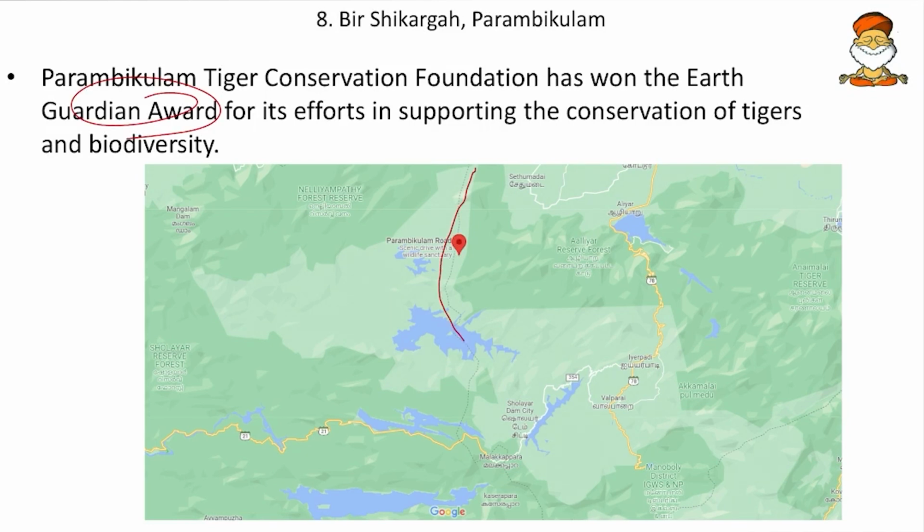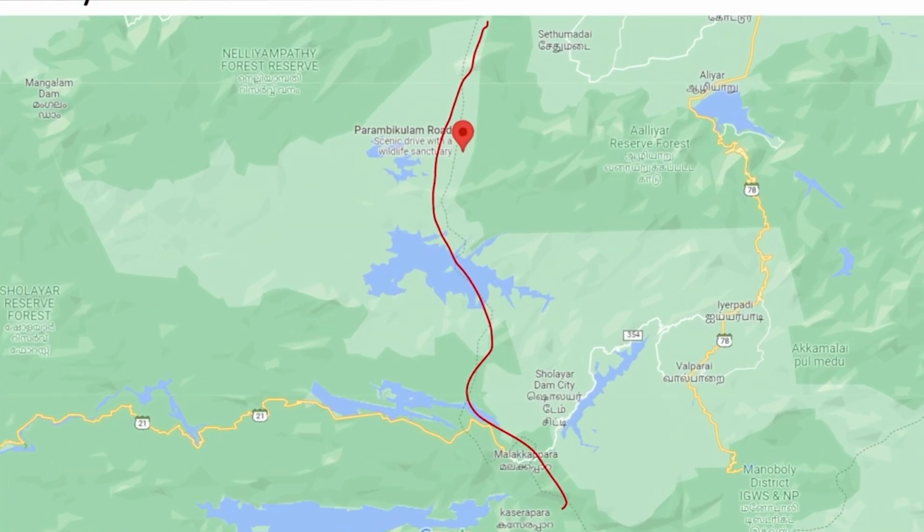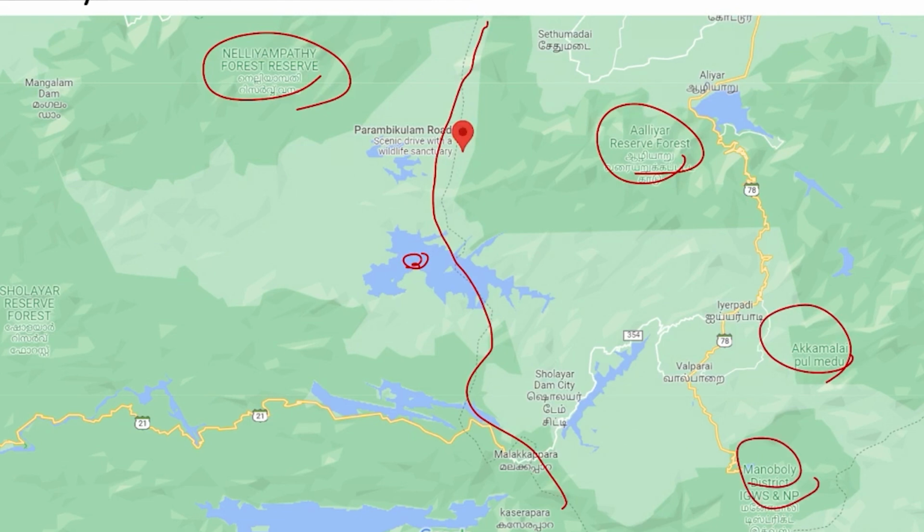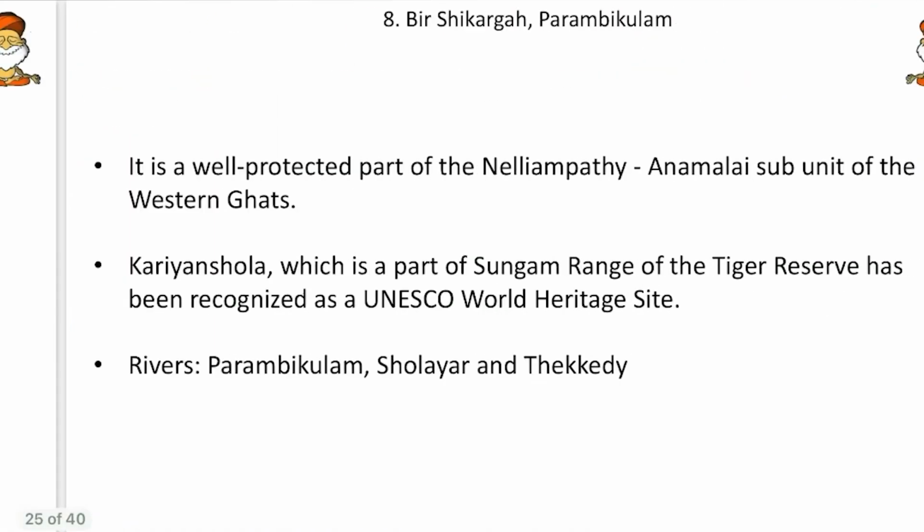So here friends, the Kerala Tamil Nadu border is going. And in this border, here we have the Alayar Reserve Forest and Nelayampatti Forest Reserve is here. And then the Parambikulam Lake, that lies somewhere here. And Akamalai Forests and Manoboli Forest Ranges are present near to it. And Sholayar Dam City is present, friends. Shola Forests, so friends, the Sholayar Reserve Forest is also present here. So look at all these things.